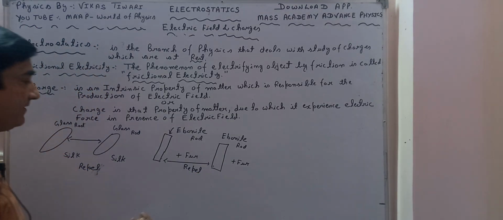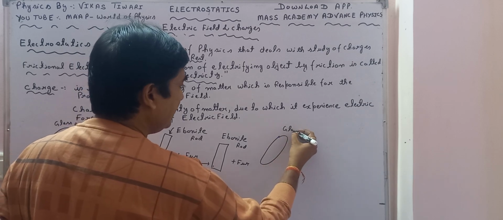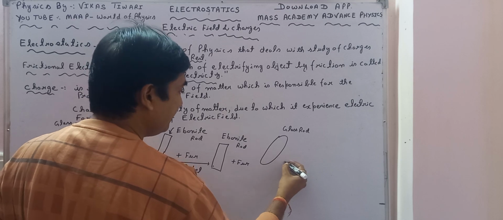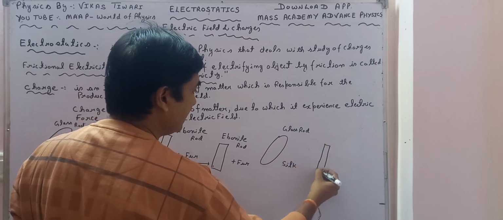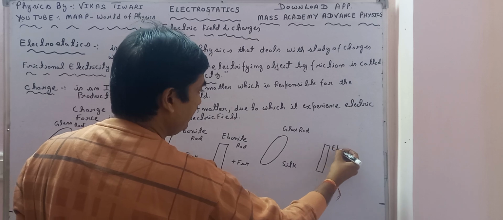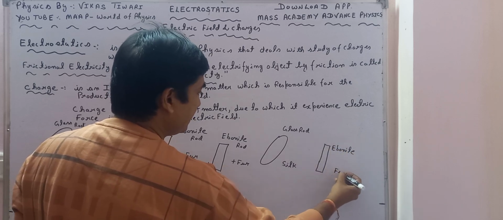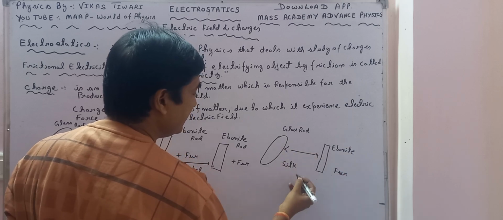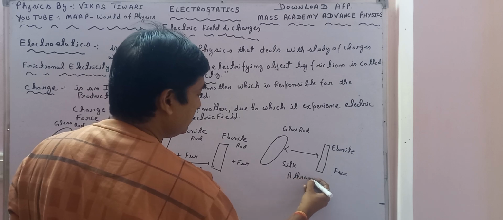But what if I take a glass rod and rub it with silk, while I take an ebonite rod and rub it with fur, and when I bring them near together? Then the process that takes place is called attraction.